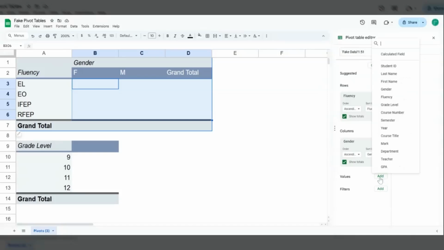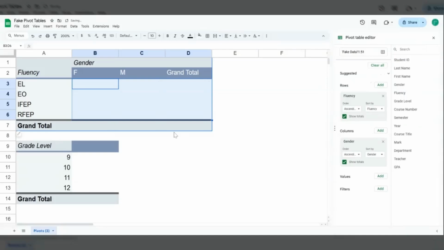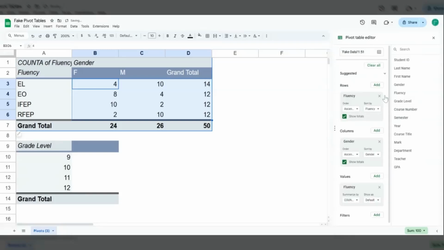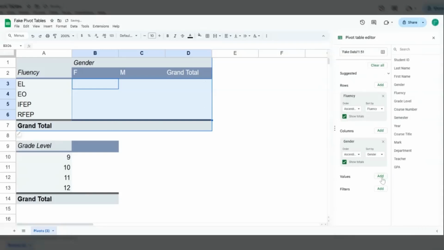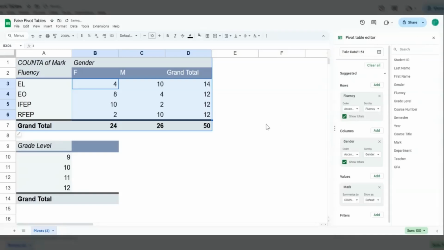Check it out. I'm going to put in by gender, and I have a count of 24, 26. I'm going to do it again, but this time by fluency, and I get 24 and 26. And one more time, I'm going to add by mark, and I still get 24, 26.